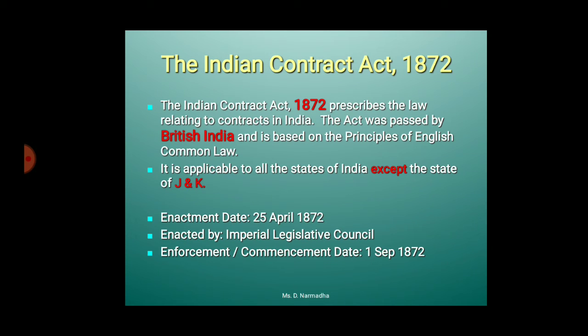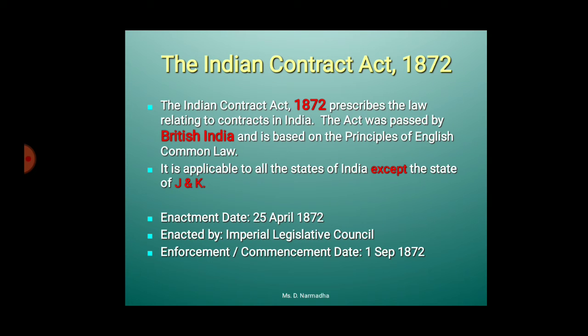So this act was passed by British India and is based on the principles of English common law. It is applicable to all states of India except the state of J&K, because that state has a special status in the Indian constitution.